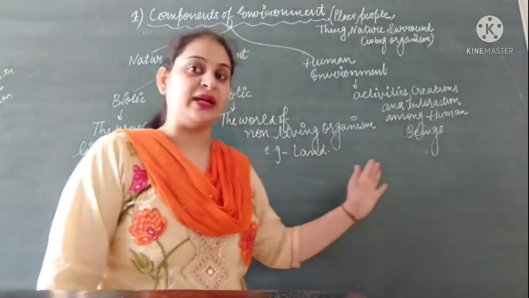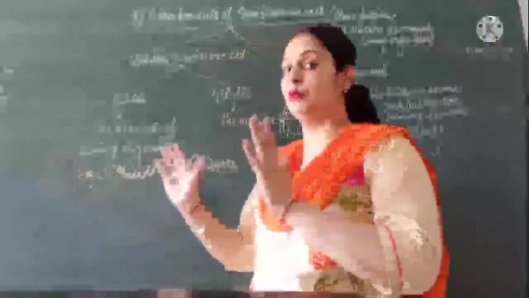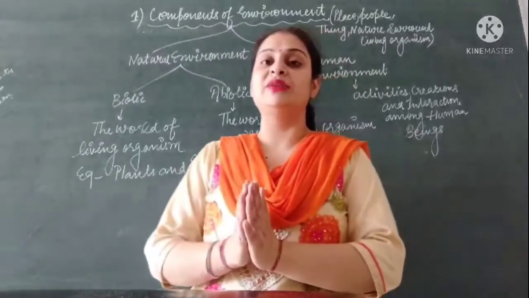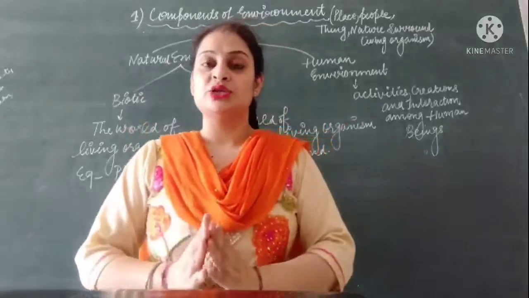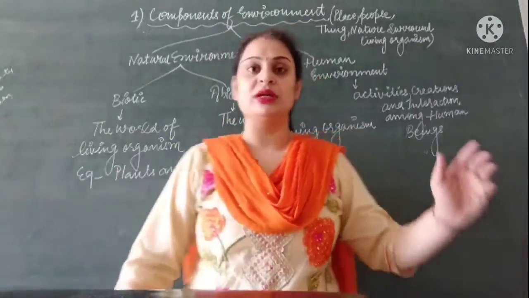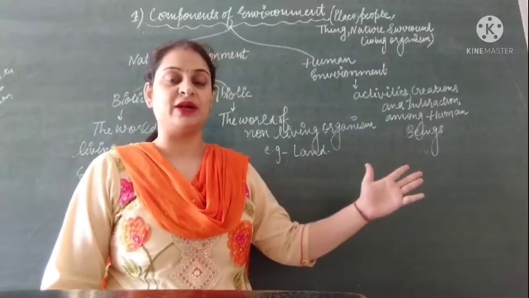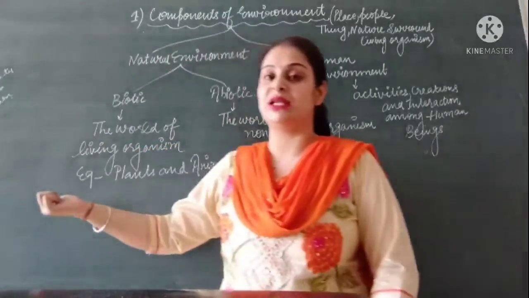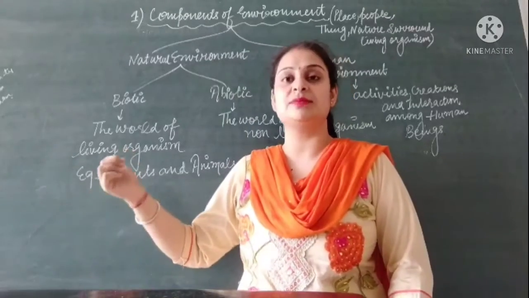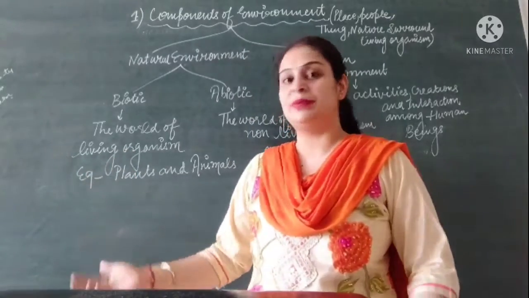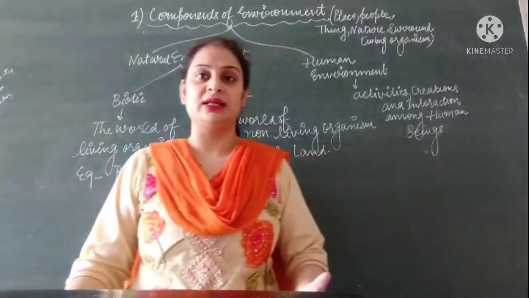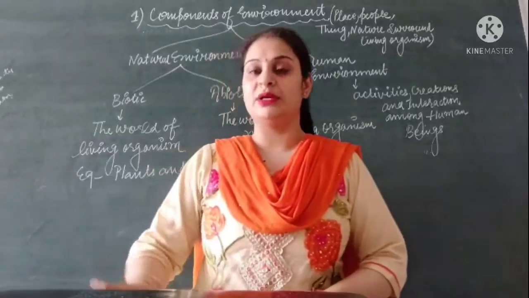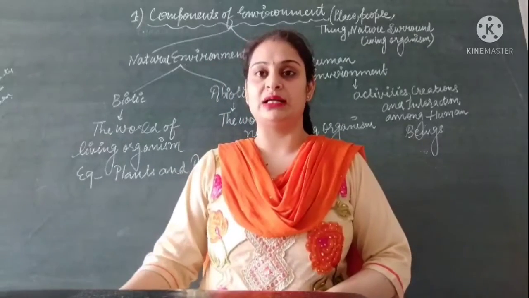So human environment and natural environment, when we talk about these two components, they both create the environment as a total. Without natural environment, human environment is not of any benefit. Same, when there is no human environment, then natural environment cannot be used for its best use. For example, if land is found in an area, and there is no one who can produce crops on that particular land, so what is the benefit of that land?